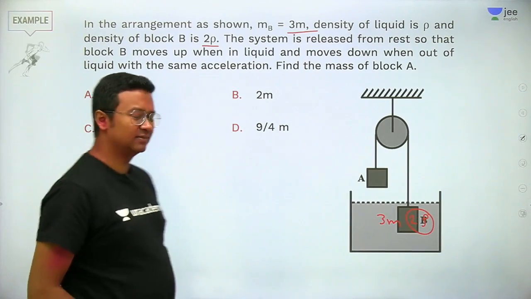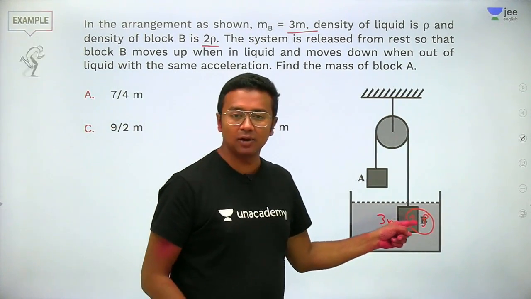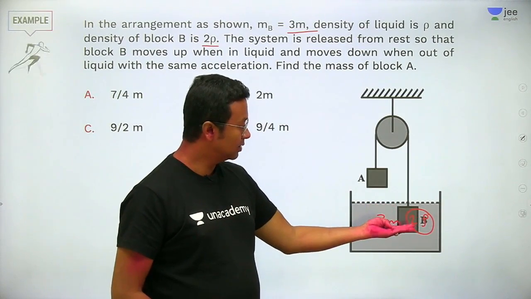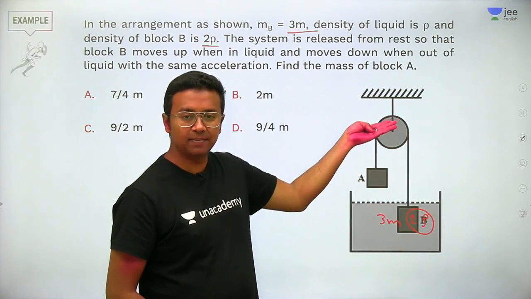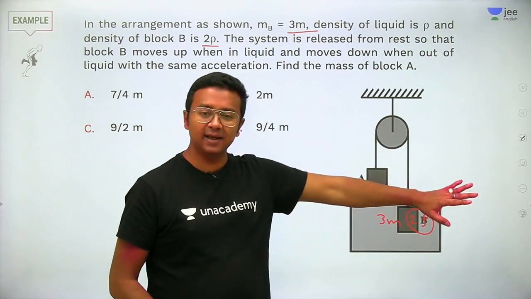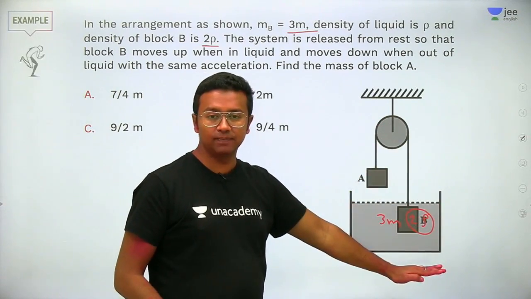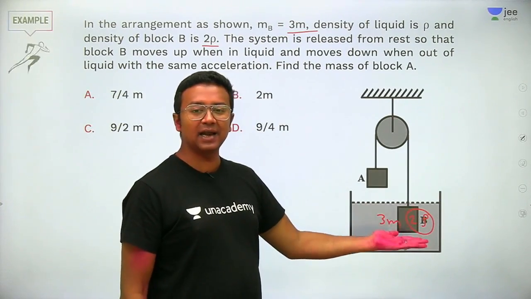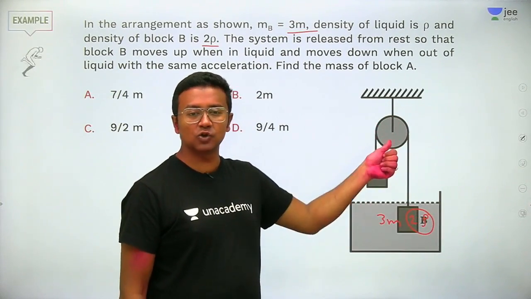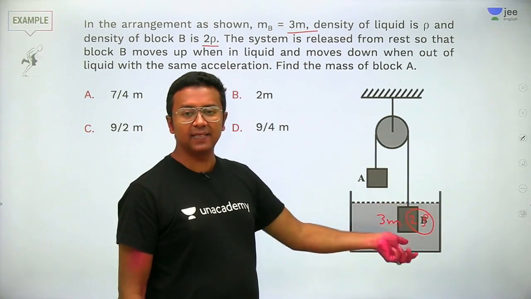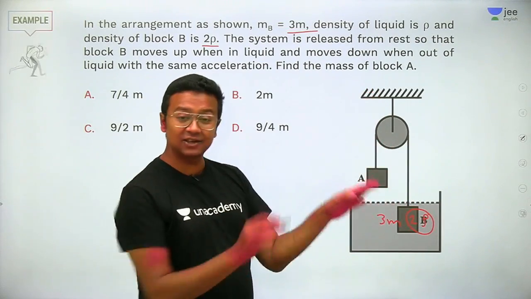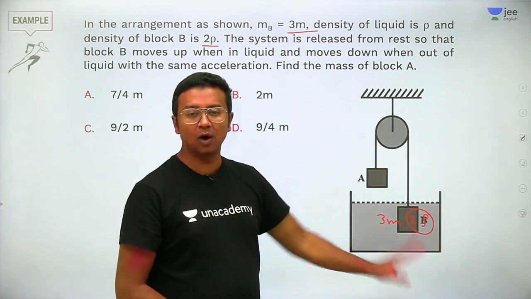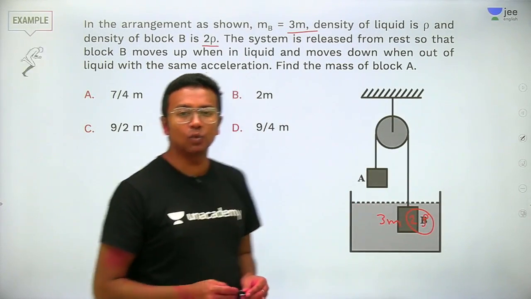I'll tell you. When it is inside the liquid, the block actually moves up. When it is outside in the air, then the block moves down. Simple enough. Did you understand? When it is inside this liquid, it goes up because there is upthrust also acting, so it tends to become lighter and moves up. But when it is in air, it is heavier than A, so it moves in the downward direction.